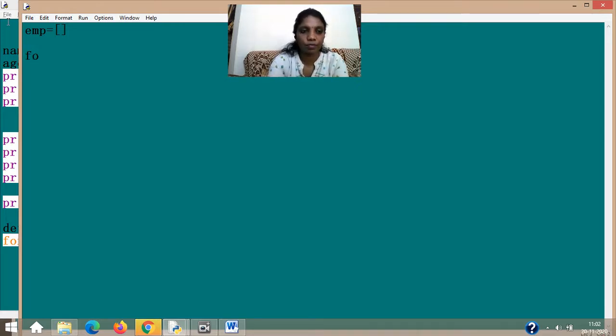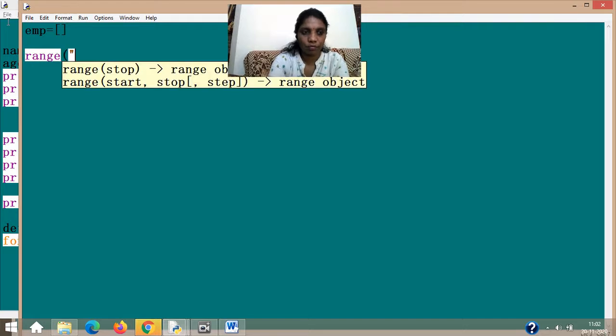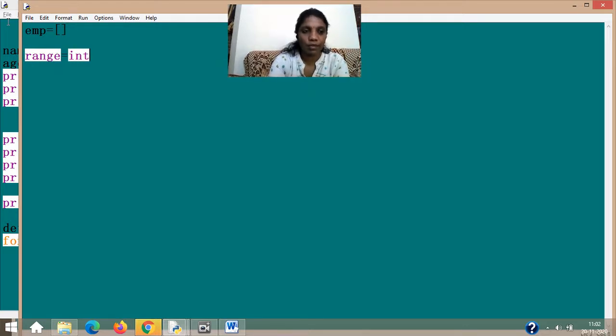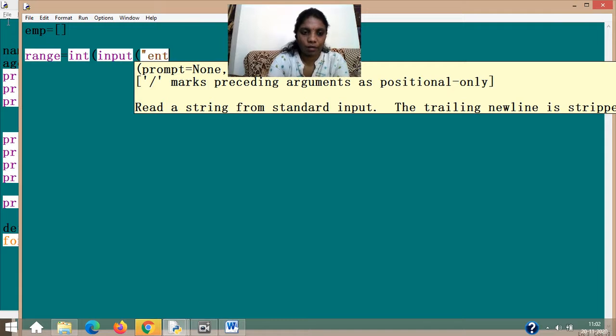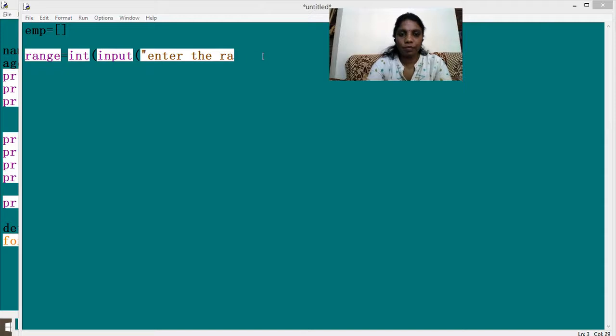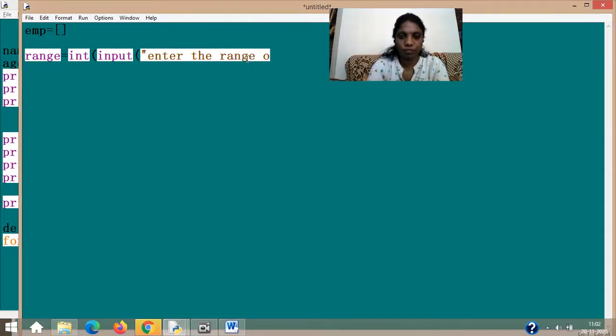So you ask the range in the input: enter the range of employees. Let me make it short. Alright, the range is inputted. Let's start my for loop.